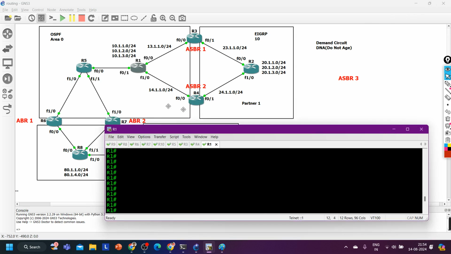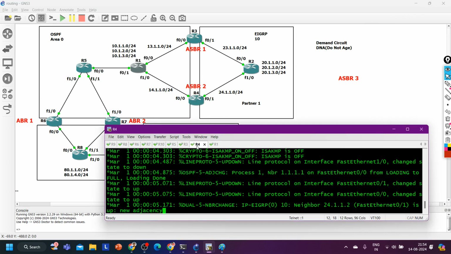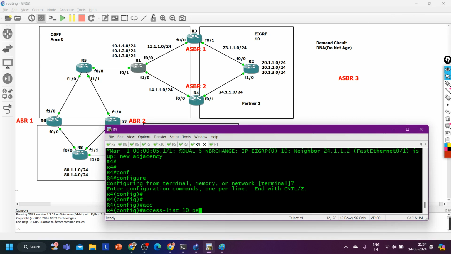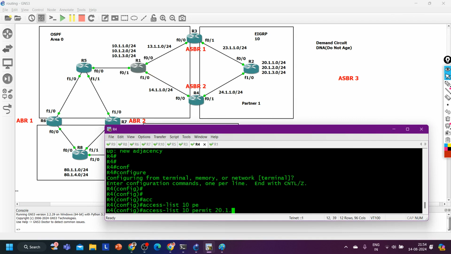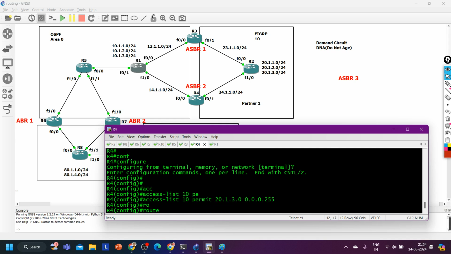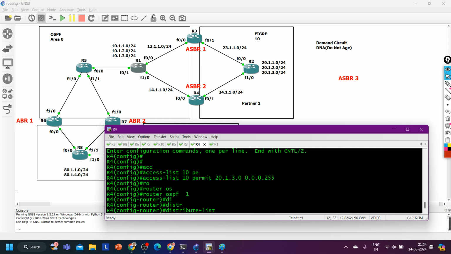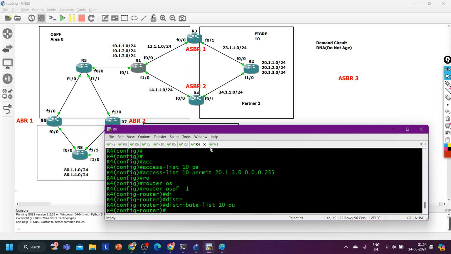Now I want this second ASBR to only advertise the third subnet. So here I can say access list number 10 only permit 20.1.3.0 0.0.0.255, done, and router ospf 1, distribute-list 10 out.